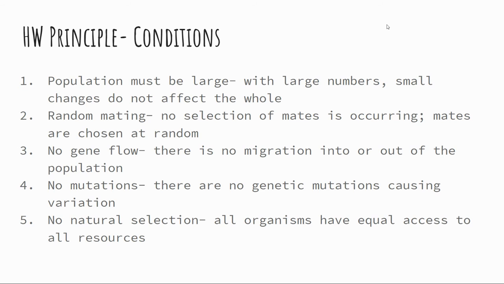With no mutations at all, the gene pool stays consistent. And number 5, no natural selection. All organisms have equal access to all resources, equal access to all mates, equal access to all habitats, equal access to survival.